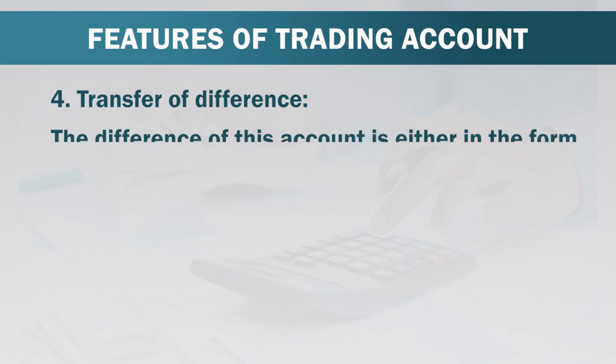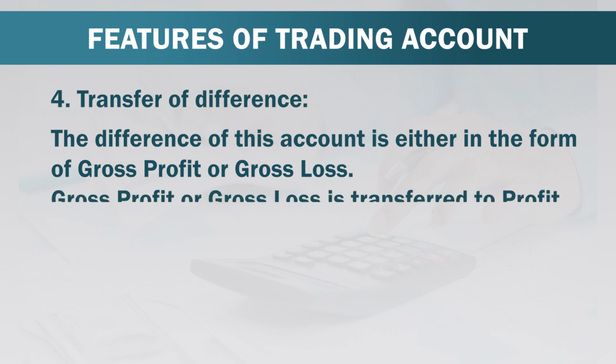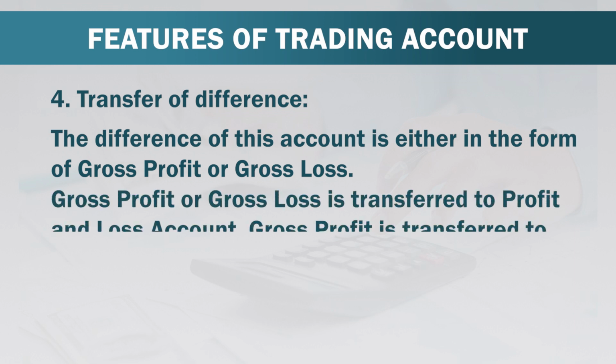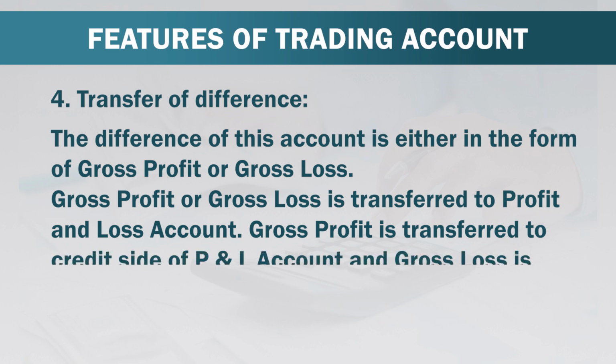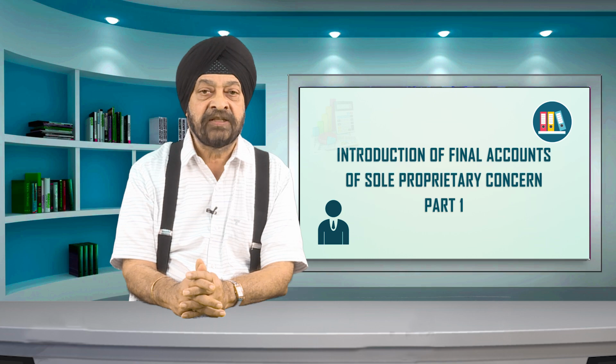The difference of this account is either in the form of gross profit or gross loss. Gross profit or gross loss is transferred to profit and loss account. Gross profit is transferred to credit side of P&L account, and gross loss is transferred to debit side of P&L account. Now, we will see next point, that is